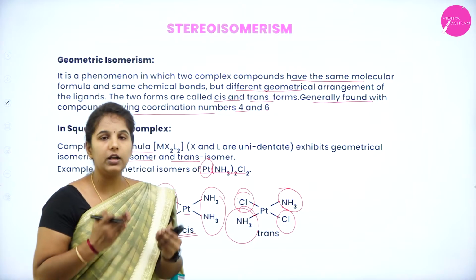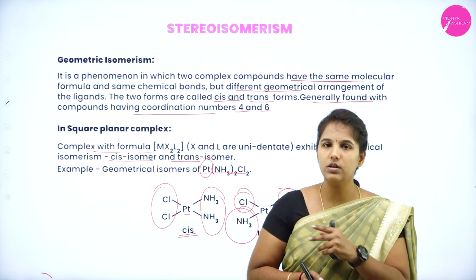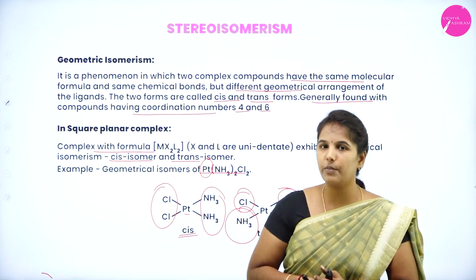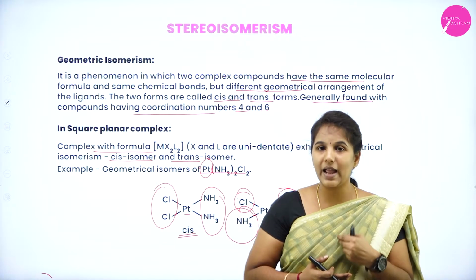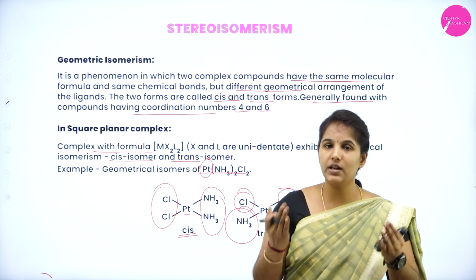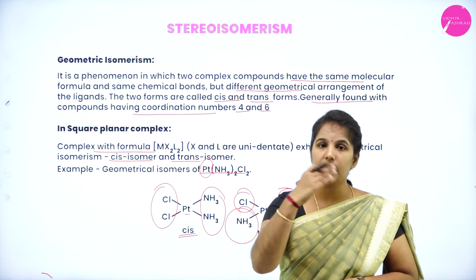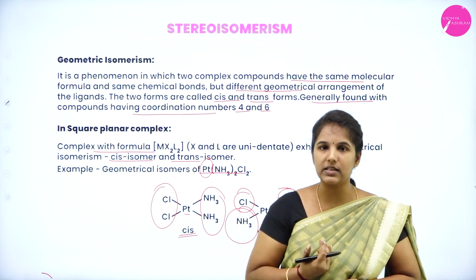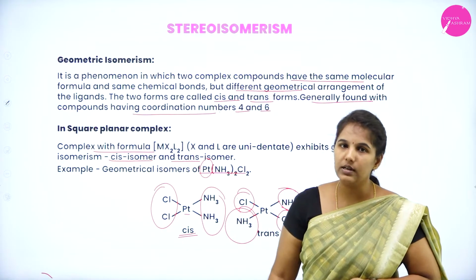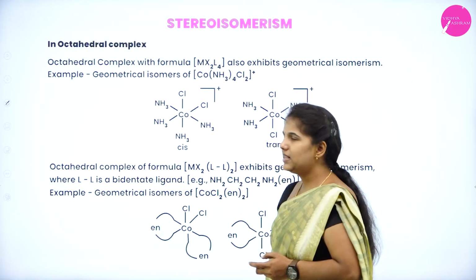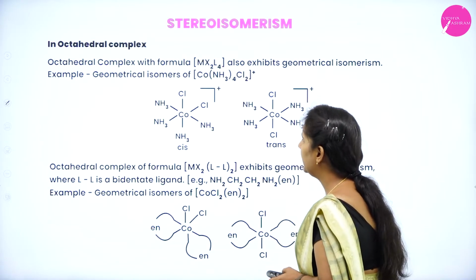So this will be observed in a coordination compound whose coordination number varies between 4 to 6. Hope you all understood geometrical isomerism. Always remember, in these kinds of isomers, only the ligating ligands are arranged in a cis form as well as in a trans form. Their geometrical shape changes because of the arrangement of these ligands in a cis form as well as in a trans form. Hence, it is known as what? Geometrical isomerism.